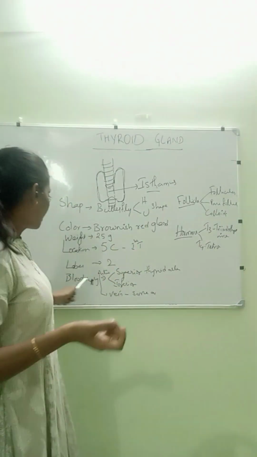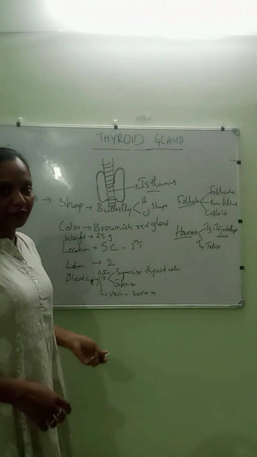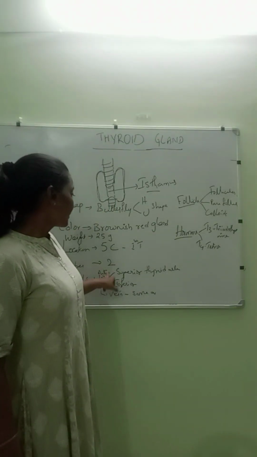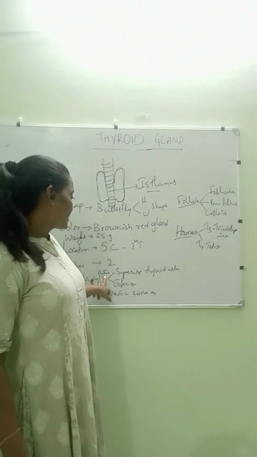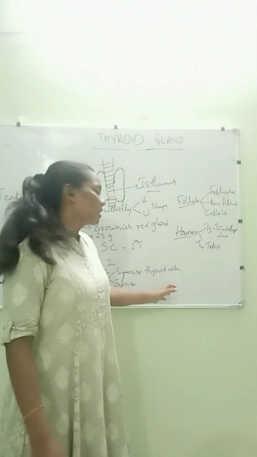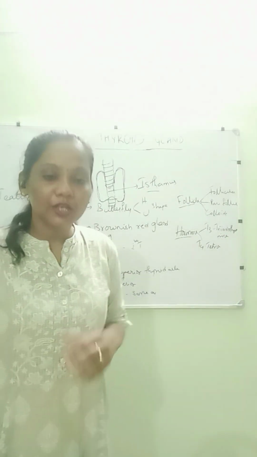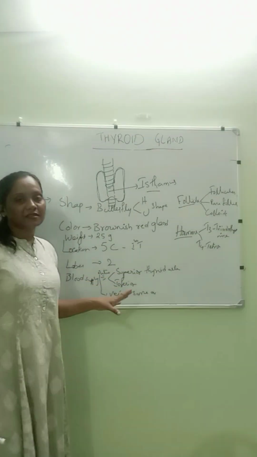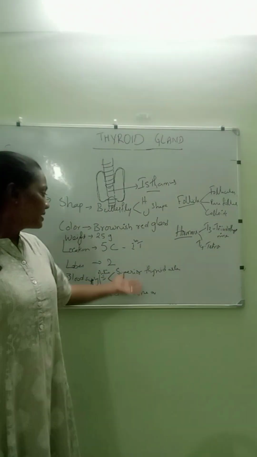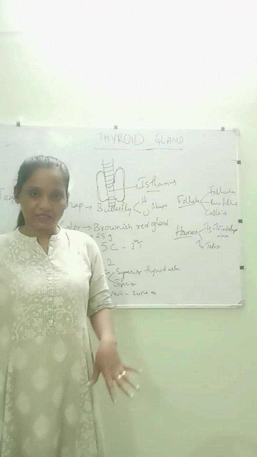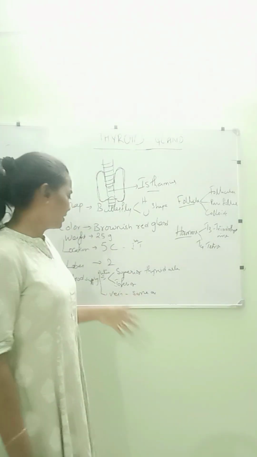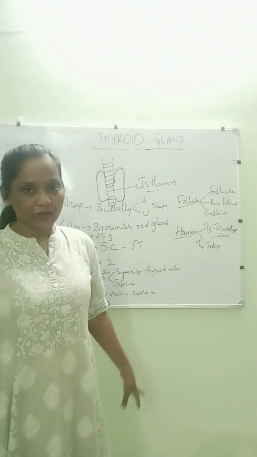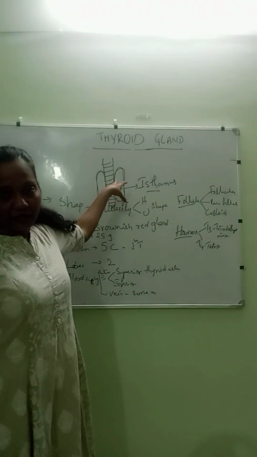And when it comes to the blood supply, we have to speak about the arterial blood supply, which is the superior and inferior thyroid arteries. When it comes to the veins, it is the same: the superior and inferior thyroid veins. So this is about the blood supply of the thyroid gland.